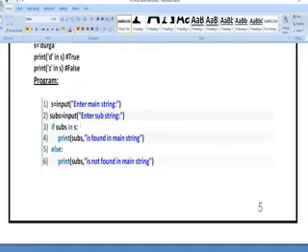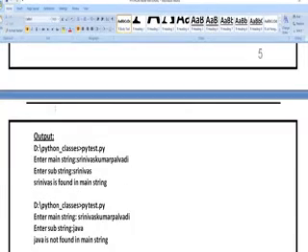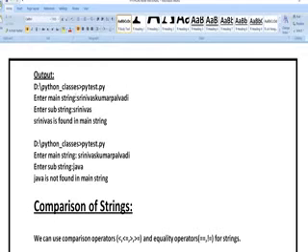Next, if substring in S, meaning if the substring is present in the main string, I am going to get "subs found in main string". If it is not found, "subs not found in main string". So let us see the output. First it is going to ask to enter the main string. I am writing Srinivas Kumar Palwadi. Enter substring: I am going to write Srinivas. Whether the substring data is present in the main string? Yes, Srinivas is present in Srinivas Kumar Palwadi. So I am going to get output as Srinivas found in main string.